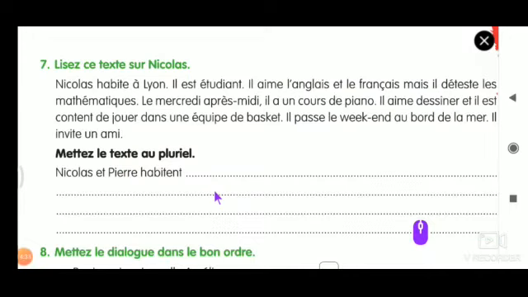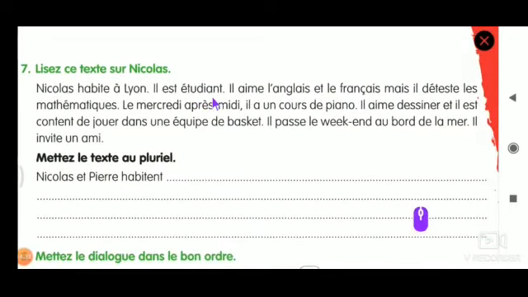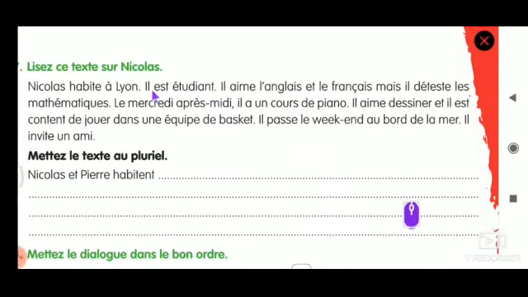Il est étudiant. Il est étudiant. So what is the plural form of il? Il. It should be ILS. Est should be what? SONT. If it is ILS subject, the plural form is SONT. Ils sont étudiants. Étudiant, S will come, right? Because it has changed now into plural, right?